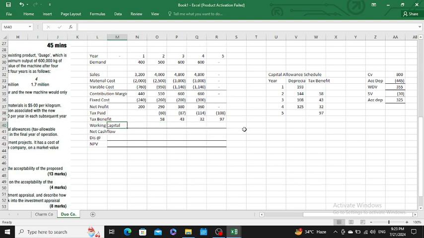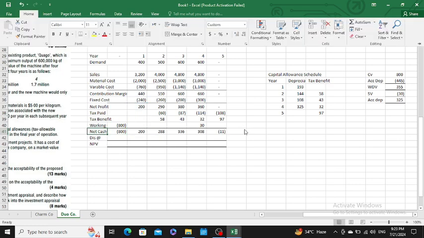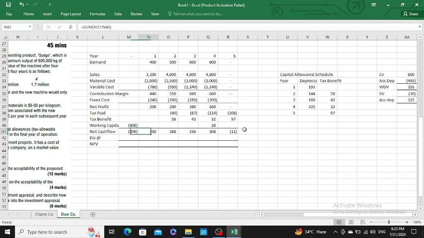So then our working capital is 800 that I would pay before starting our project at year zero, and the scrap value that I would receive at the end of the investment project, which means our investment project would last until year 4. The scrap value I would receive is 30. After adding all these figures, I would reach our net cash flows, which would be negative 800 for year 0, 200 for year 1, 288 for year 2, 336 for year 3, 308 for year 4,